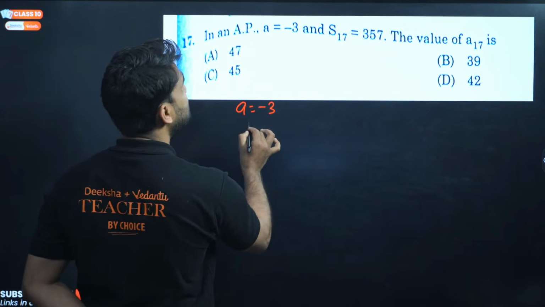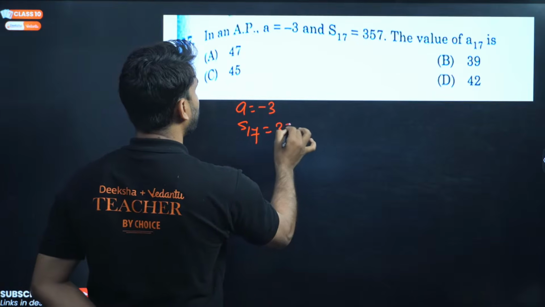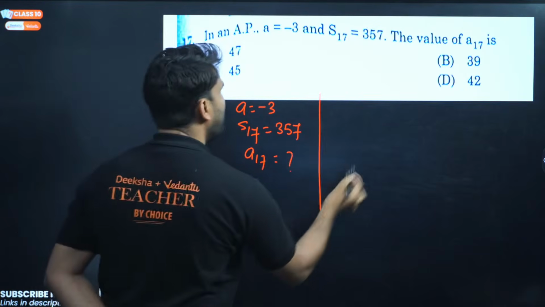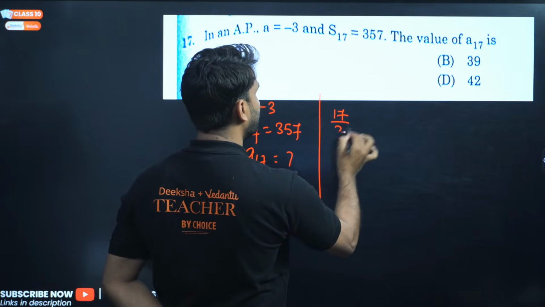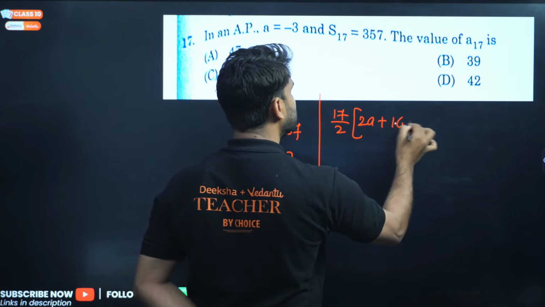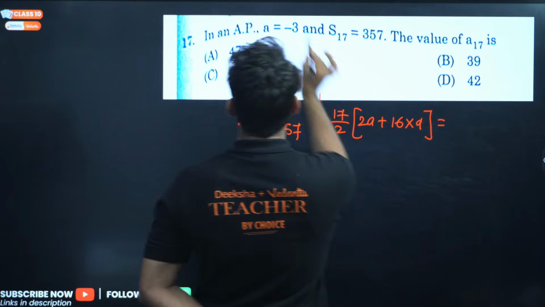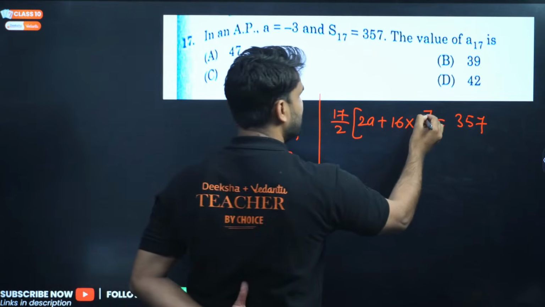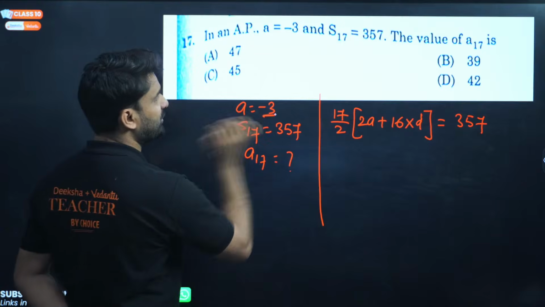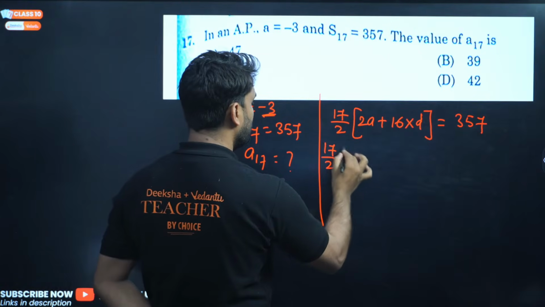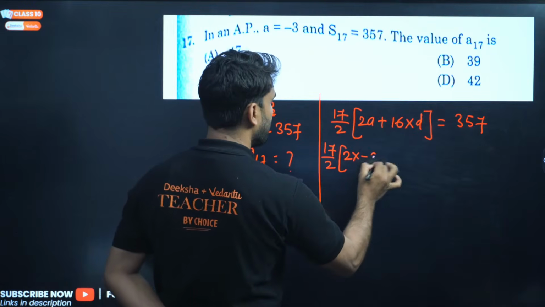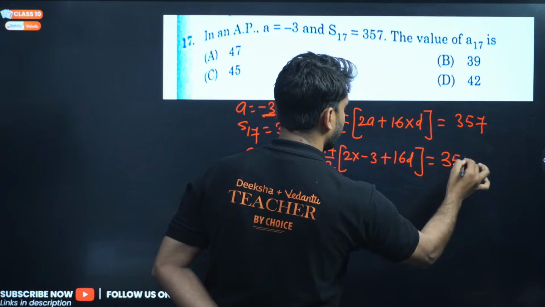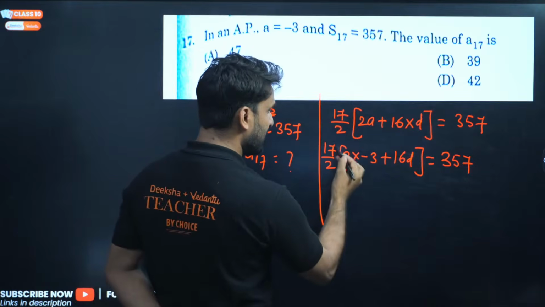In an AP, a is minus 3. S17 is given as 357, and what will be the value of a17? Very easy question. If S17 is given, we can write the formula: 17 by 2, into 2a plus (n minus 1), which means 16, into d, will be equal to Sn, which is given as 357. In this question, a is also given. So 17 by 2 into 2 into a, which is minus 3, plus 16d, is equal to 357.